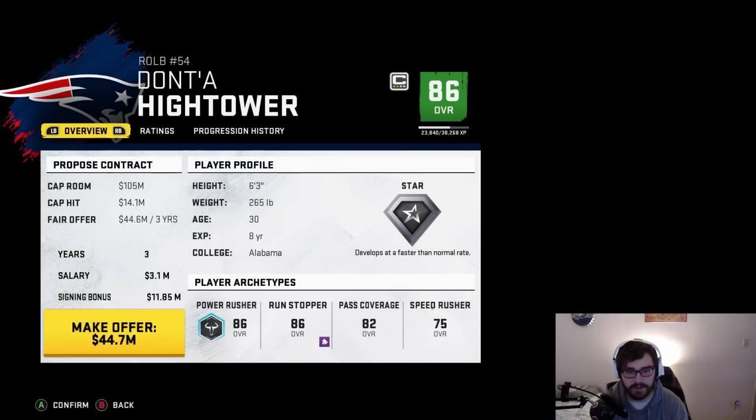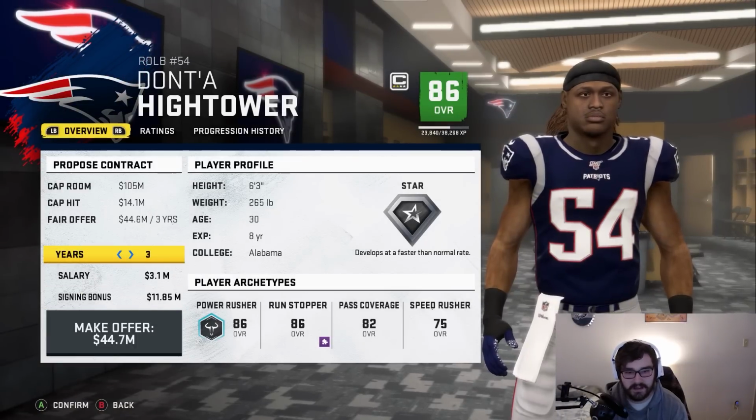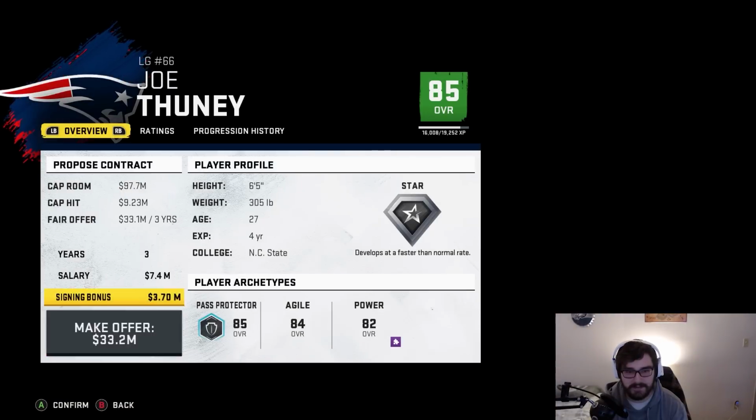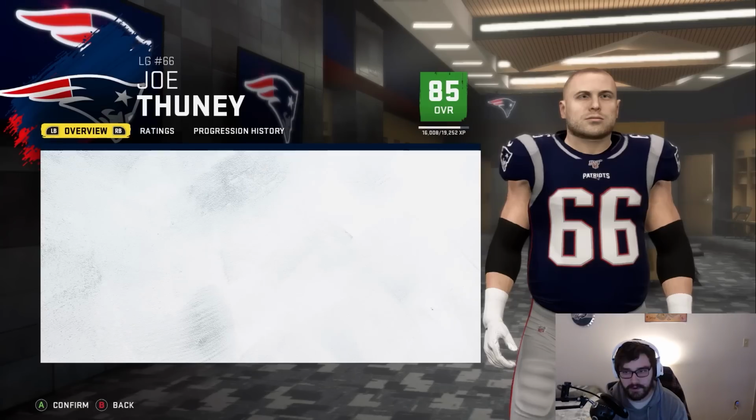Dont'a Hightower is old, but I do want him back on the team. I don't really want him for 3 more years. He might be a player we just tag. I'm going to work on that. I'll try to get him back on the team. Through a franchise tag, I think we can do that pretty easily. But Joe Thuney, I want back on the team. Improving the bonus would go a long way.